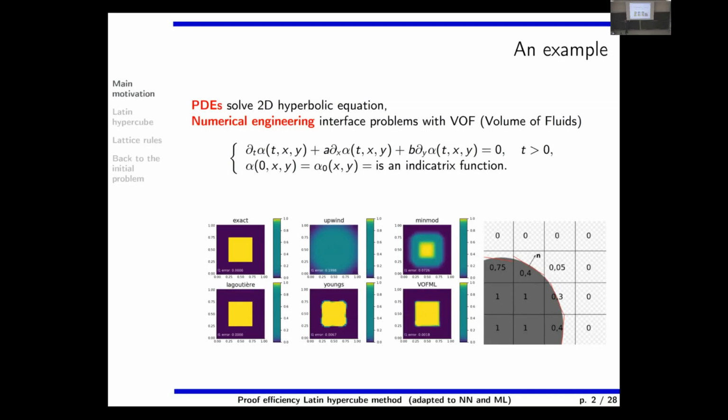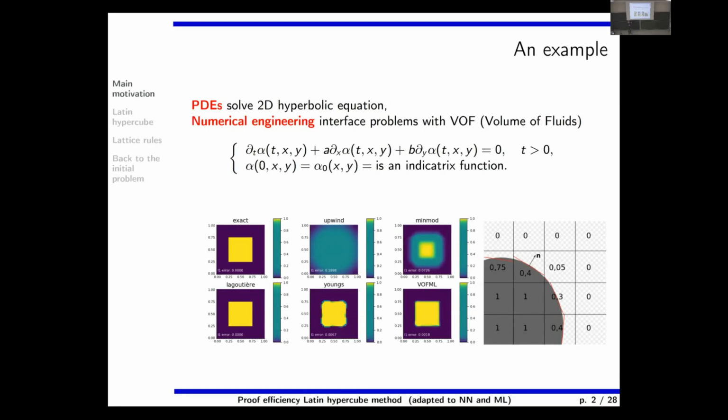So this is the initial data, and it is known that if we transport in the diagonal direction with periodic boundary conditions and use a first order linear scheme, even if it is stable and convergent under a well-known theorem, it's completely useless. So in this community, people use what they call the VOF method, volume of fluid. I mean, they try to transport the interface or to reconstruct finite volume fluxes which are able to transport and reconstruct discontinuous data.